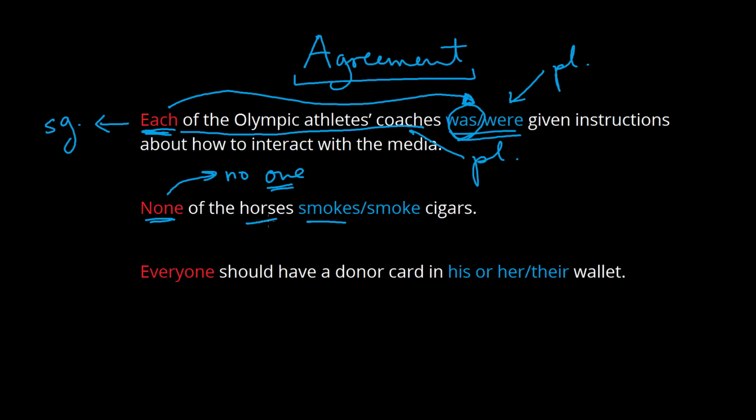But there are multiple horses, and I think most of us would say, well, we're talking about all of these horses, so smoke should be the correct verb. And there's no easy answer to this. It depends on how strict you want your rules of grammar to be, but just be aware that some of these pronouns are singular or plural depending on context, and you really have to look at the context to see which one is meant.